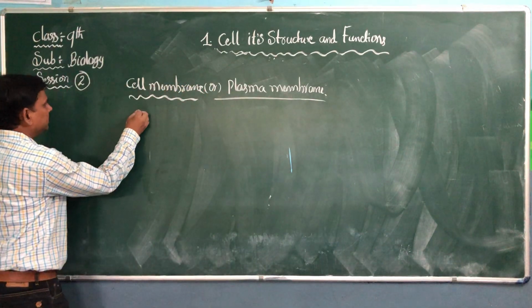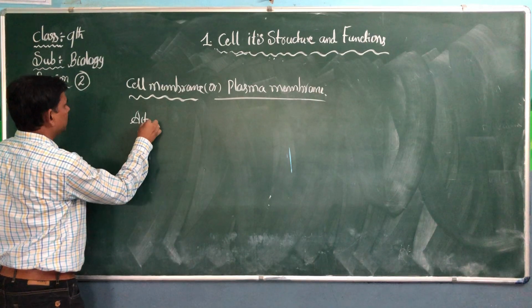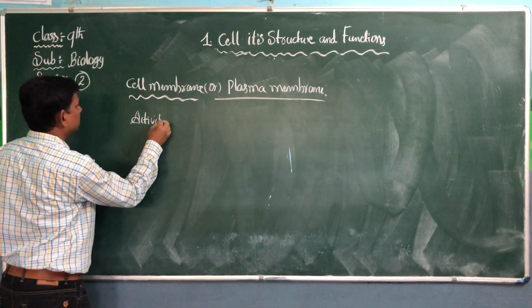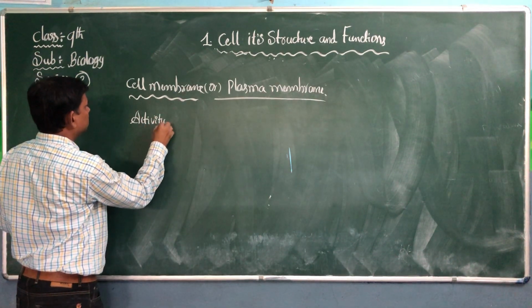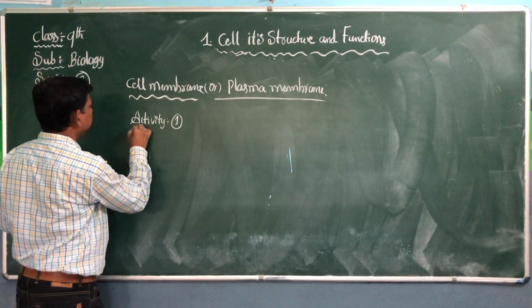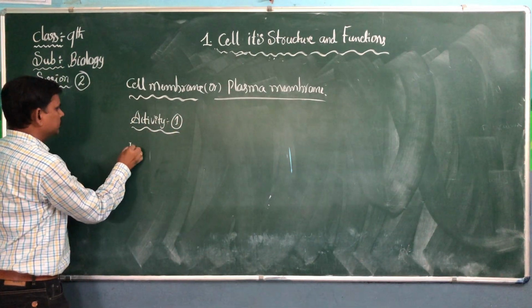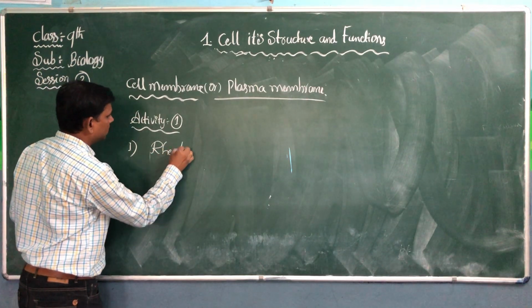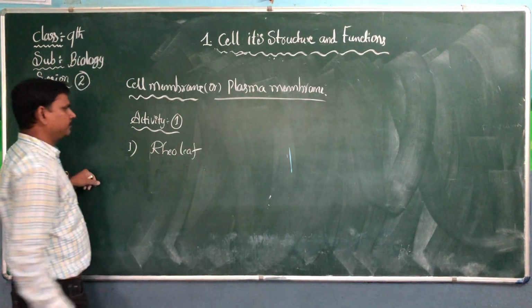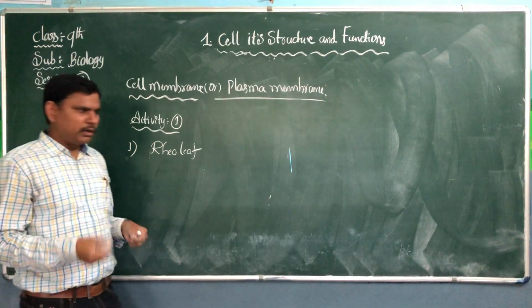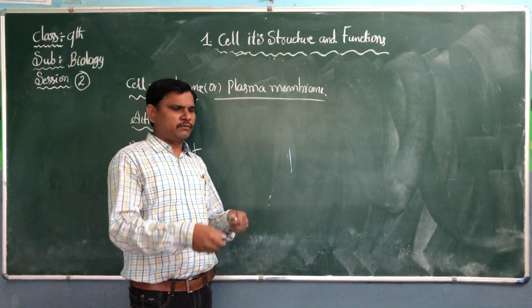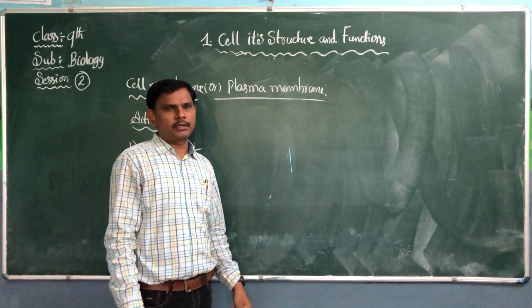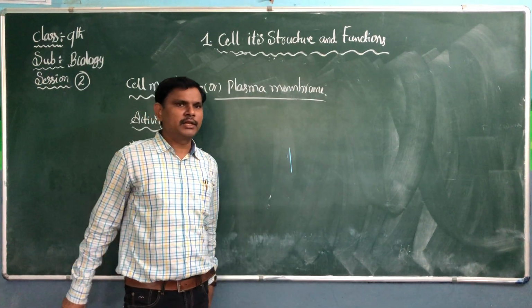Activity 1. Take one Rheo leaf. Tear it with a single stroke.